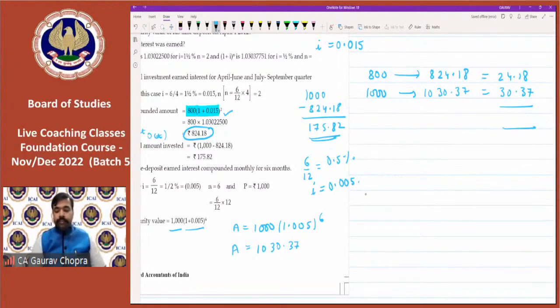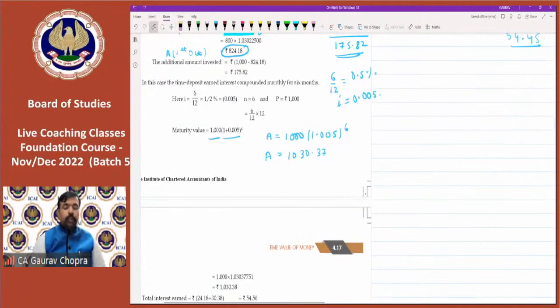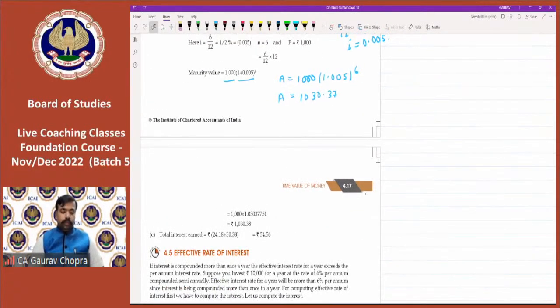We can add and get the result. So 24.18 plus 30.37. We are getting 54.45. So 54.45 is the total interest earned in the whole year. All right. So this was example number 21.